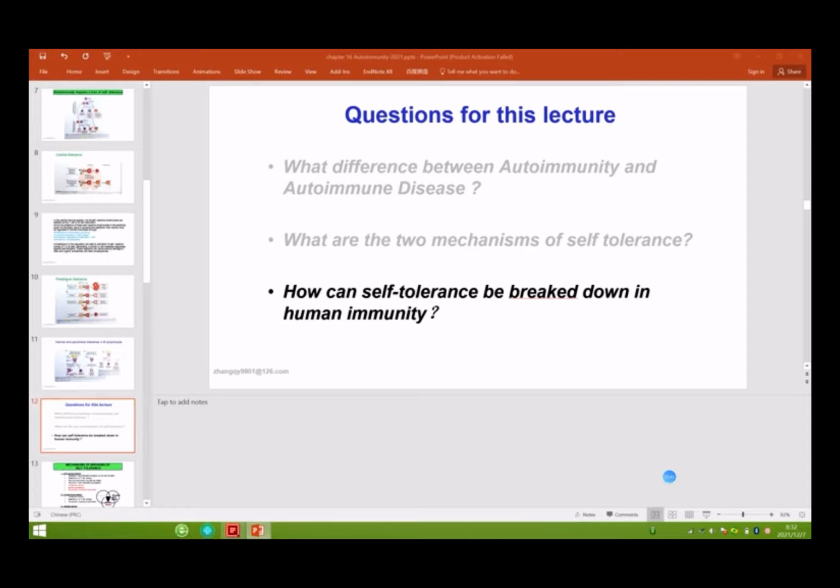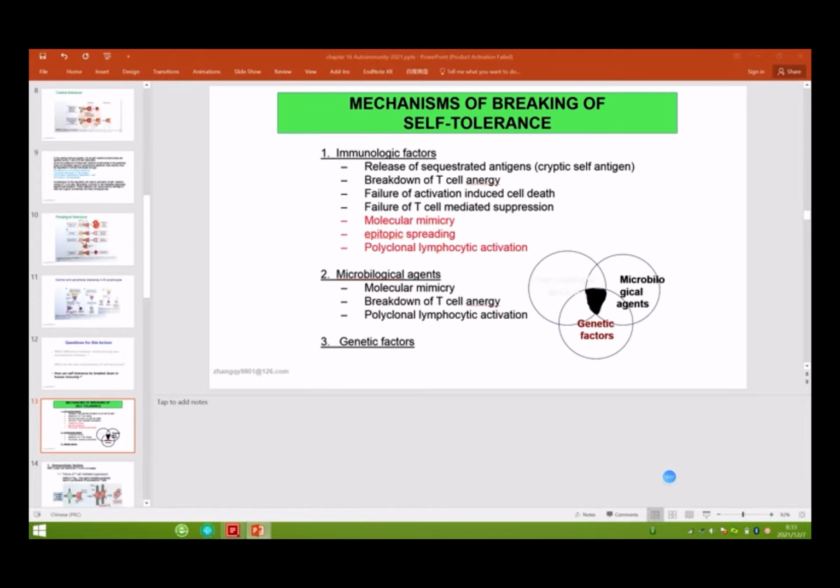We know that in healthy individuals, self-tolerance is very important for us to control the self-reactive T cell and B cell. They are not killing the self tissue or cells, right? But when self-tolerance breaks down, there are many factors. The first is that the immune system cannot work well. For some persons with autoimmune disease, the immune system cannot control self-tolerance.